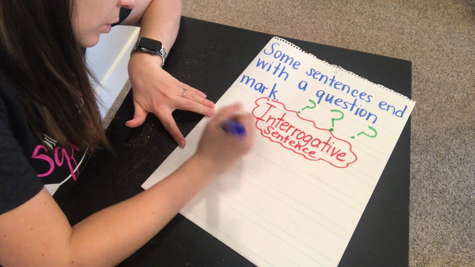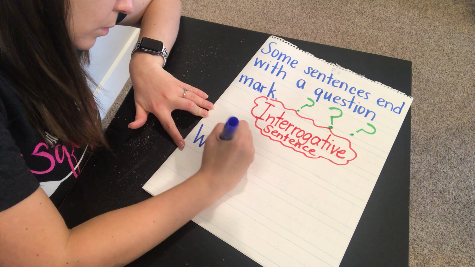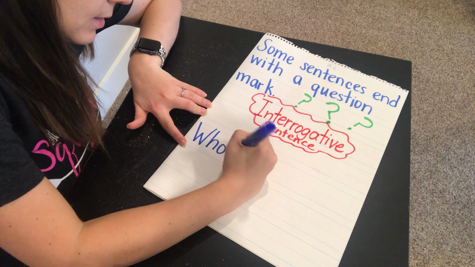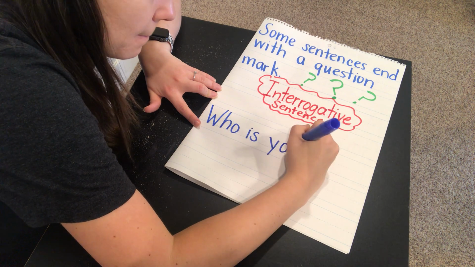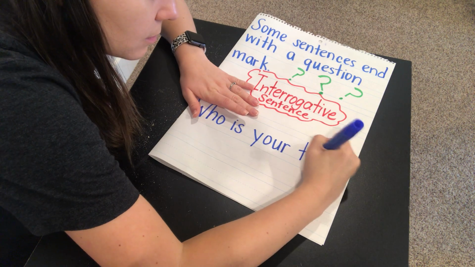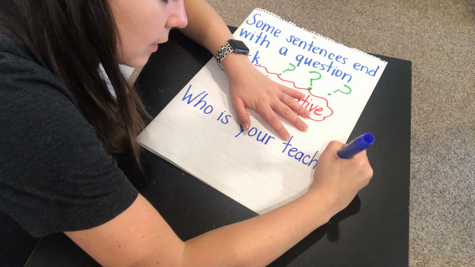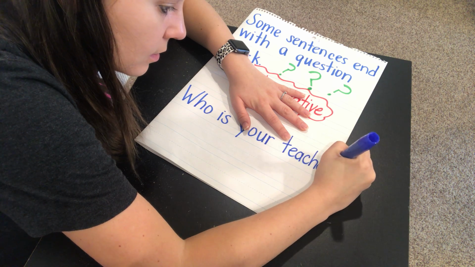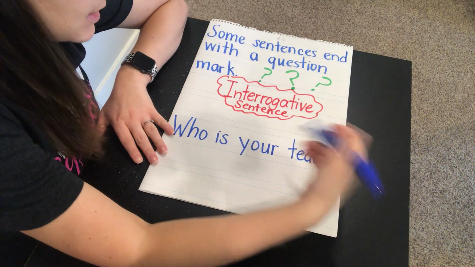Okay, so who is your teacher? Okay, and my sentence ends with a question mark because this is a question.